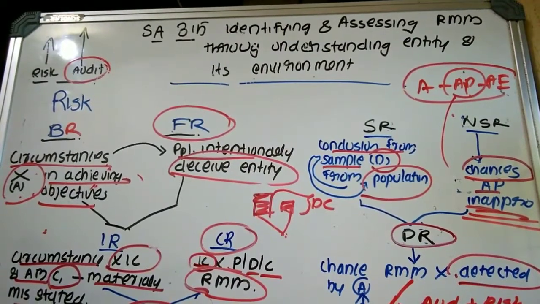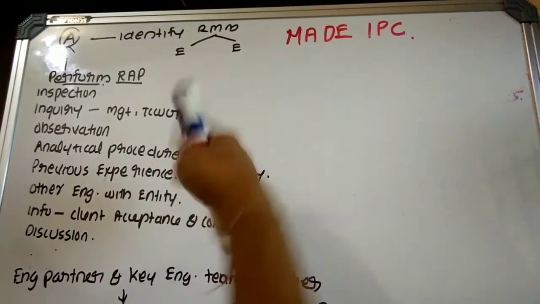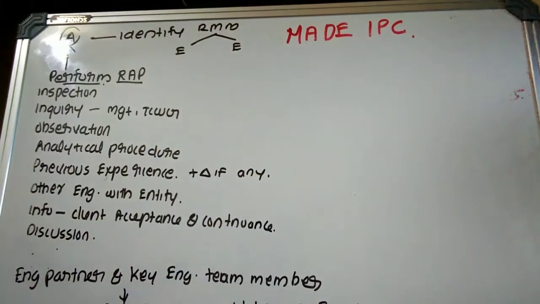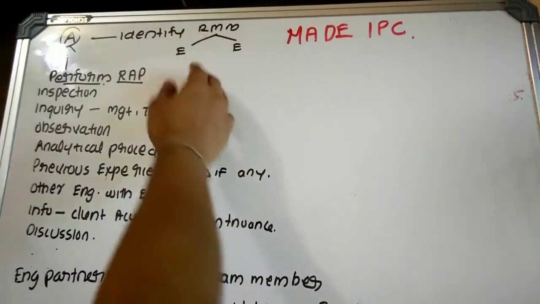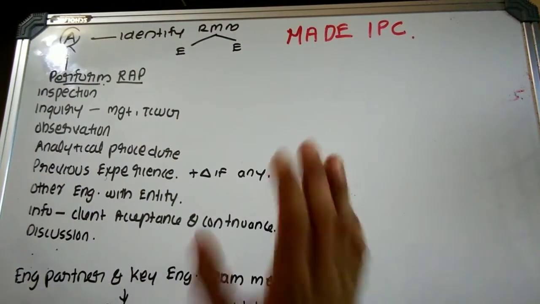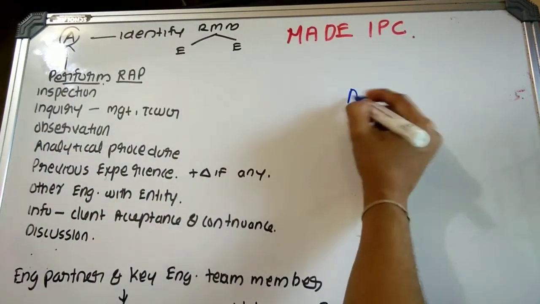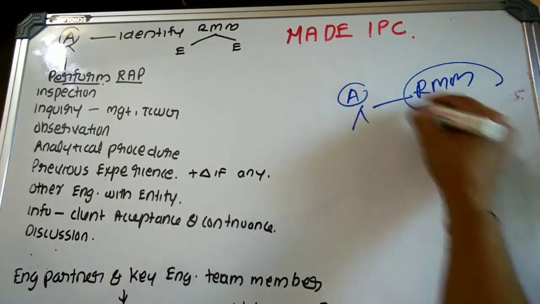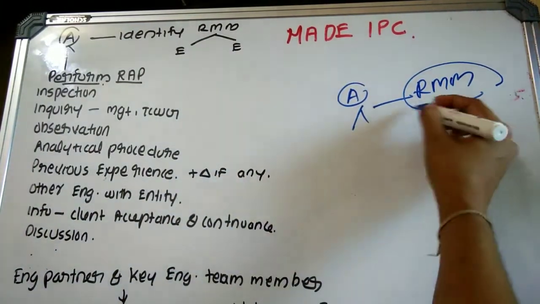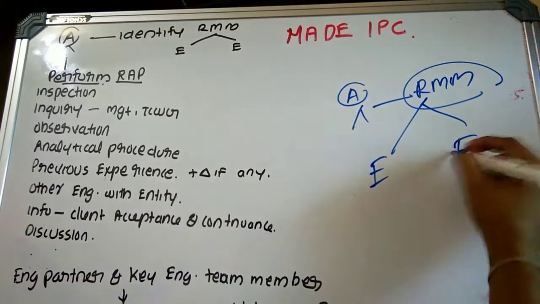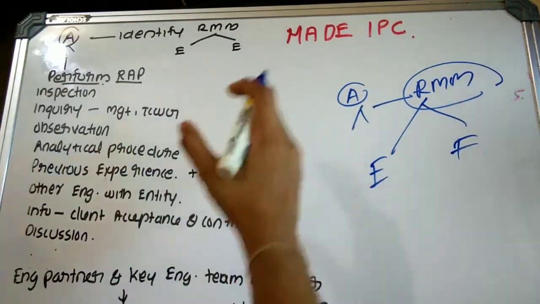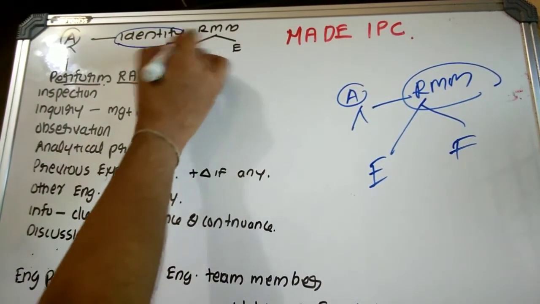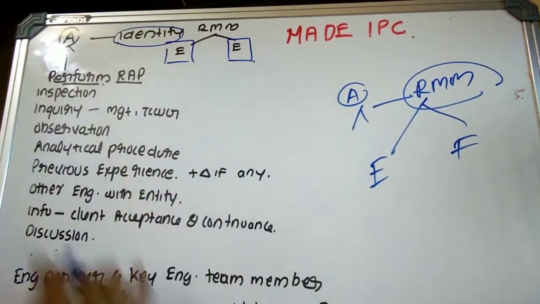Okay, so the standard's name itself states what? Identifying and assessing the risk of material misstatement by understanding the entity and its environment. So here the auditor has to understand what? The risk of material misstatement. How can the auditor understand this? By understanding the entity and the environment. So it has been stated that the auditor should identify the risk of material misstatement by understanding the entity and the environment.